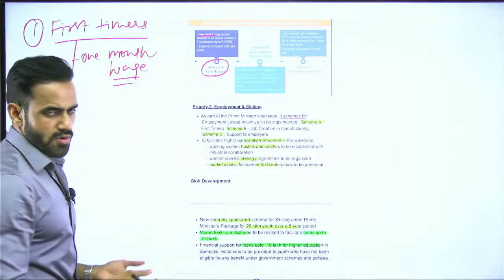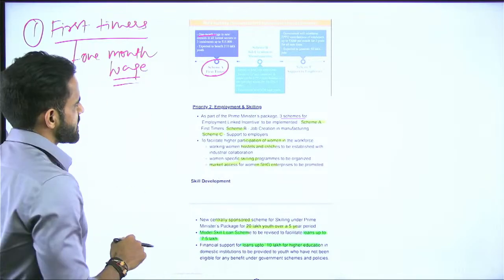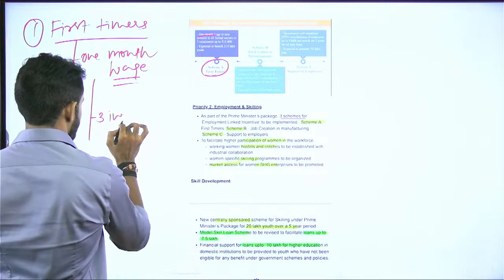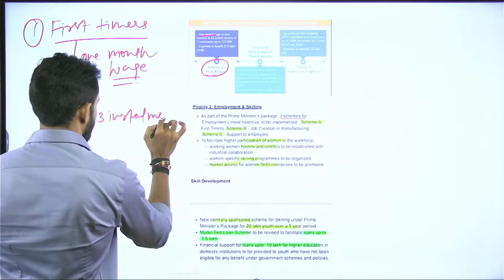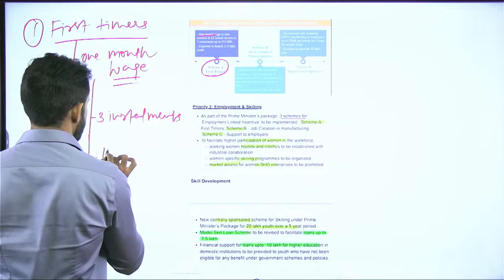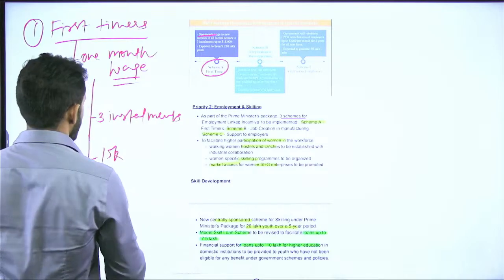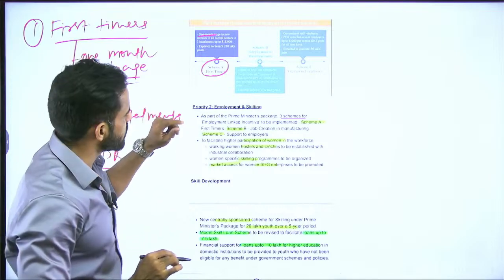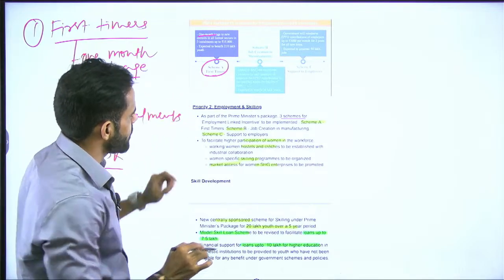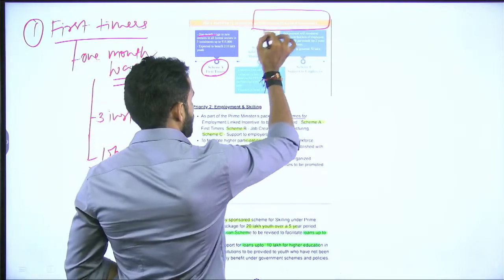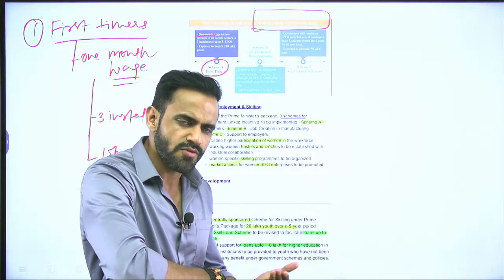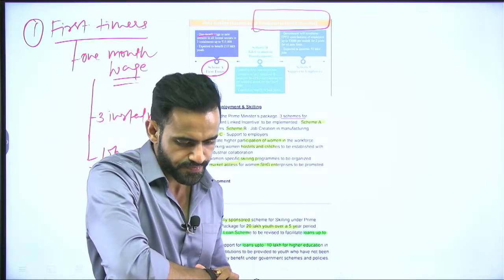If they are enrolled or engaged in the formal sector, it will be given in 3 installments, and the amount is 15,000. So that is the first part, for first timers. This is the employment scheme, or the government package, employment linked incentive package for new employment. Employment linked incentive basically means government will provide incentive if there is new employment generation.